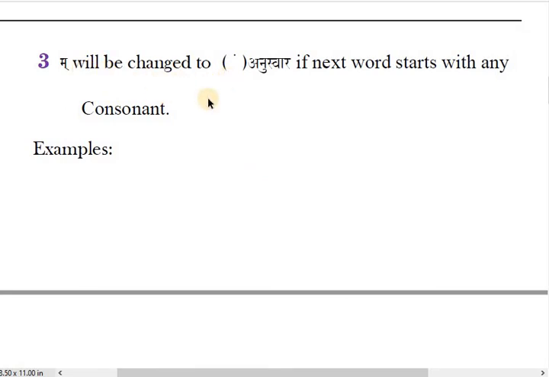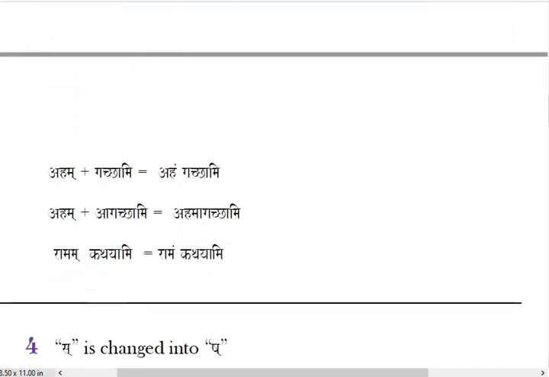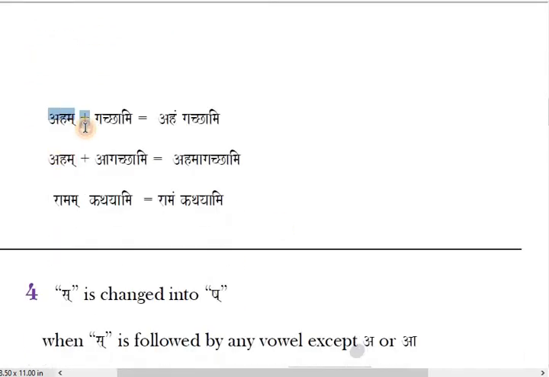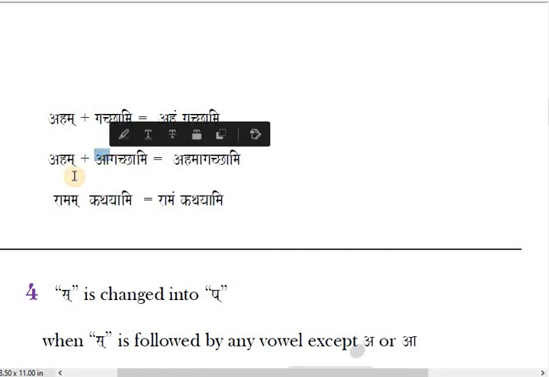If you check, sometime anuswar is there at the end of the word, sometime halant ma is written. It's very simple. If you see a word ending with ma, like aham, and if the next word starts with a consonant, then you cannot write ma. Here you need to convert to dot. But if the next word starts with a vowel after ma, then you cannot convert this ma to anuswar. You have to join that ma and next vowel. You are allowed to convert this ma to this dot only when the next word starts with a consonant. Otherwise obviously the next vowel will be joined with ma.